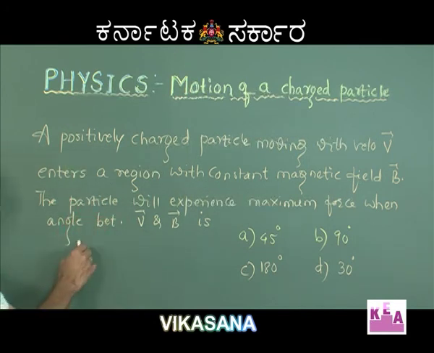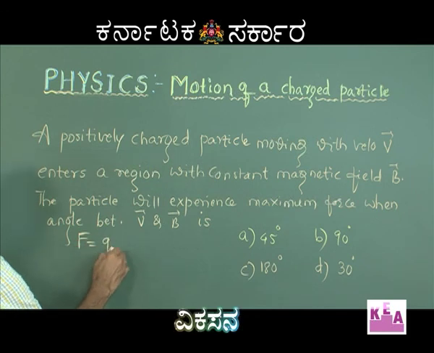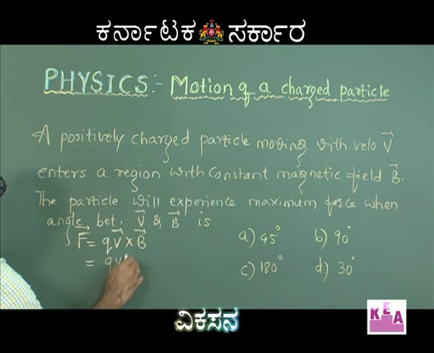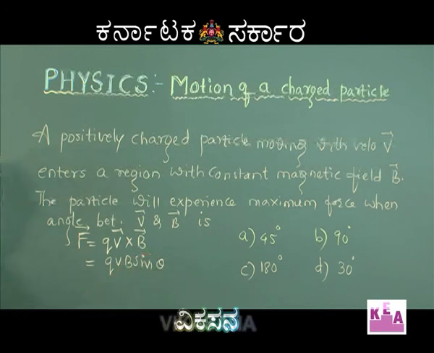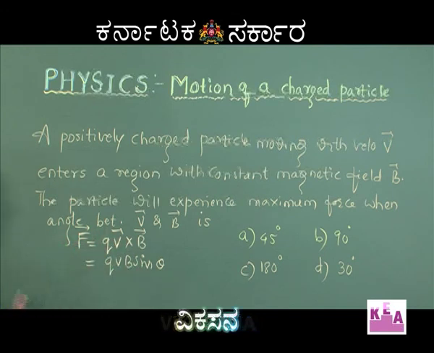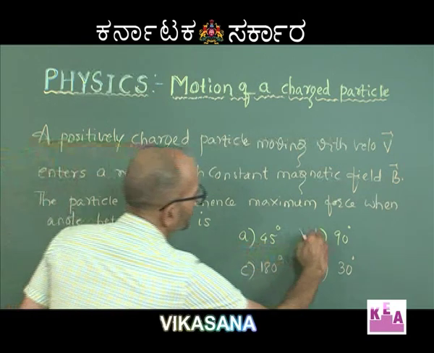So, let me write that. F equals Q V cross B. The force is given by Q V cross B. Therefore, the magnitude of this cross product will be Q V B sin theta. So, for the force to be maximum, theta should be equal to 90 degree, because sin theta will be 1 and the maximum force will be Q V B, and that is possible when you project the charged particle at right angles to the magnetic field. So, the correct answer here is B.